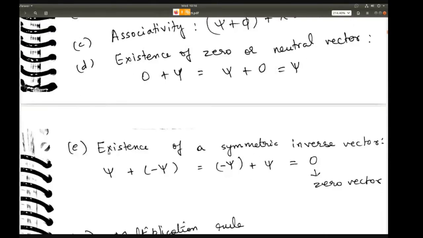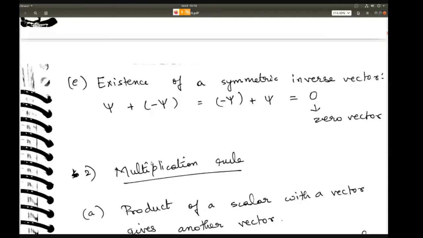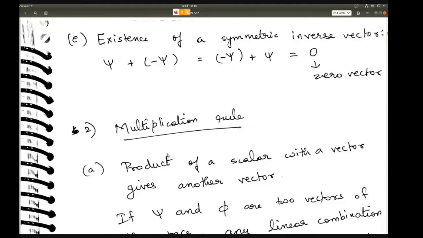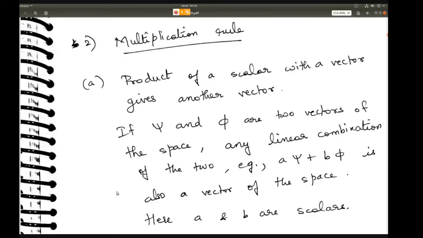All right. Now, existence of a symmetric vector. So if you do psi plus minus psi, then you're going to get a zero vector, right? Because you are just cancelling out each other. Then the next set of rules is the multiplication rules. Okay, multiplication rule, the first one is product of a scalar with a vector gives another vector.